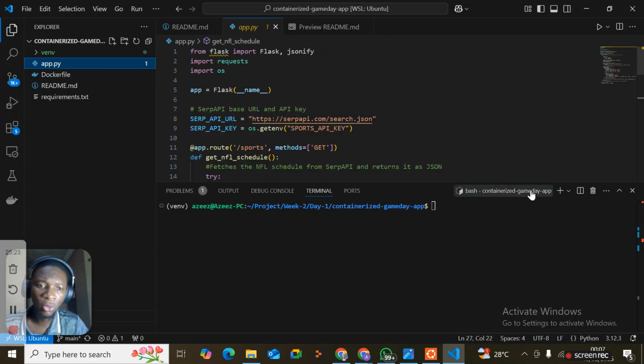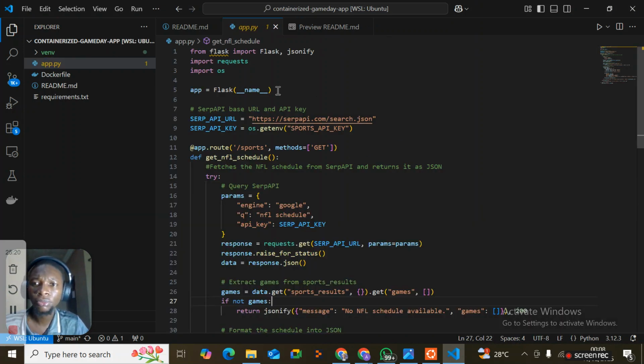In application.py, we have from Flask, import Flask and jsonify. Flask is a Python module used to create web applications. jsonify converts our Python dictionaries into JSON format. Then import requests. Requests is usually used whenever we are working with an API to make HTTP requests. Then os is used to get environment variables such as API keys and API endpoints.